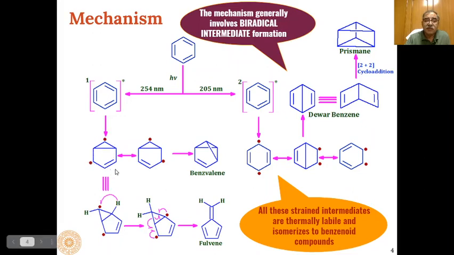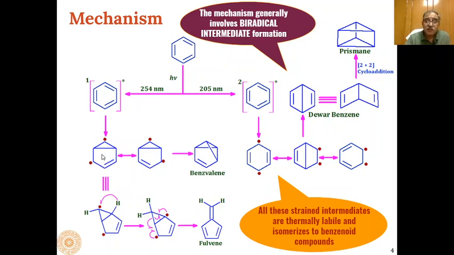So this type of 1,3 biradical will be formed, and this can be a resonance hybrid of this type of structure, and then these two radicals can join with each other to form a carbon-carbon bond, and we will get this type of product which is known as benzvalene. So benzvalene can be formed from the S1 excited benzene through these types of isomerization reactions.